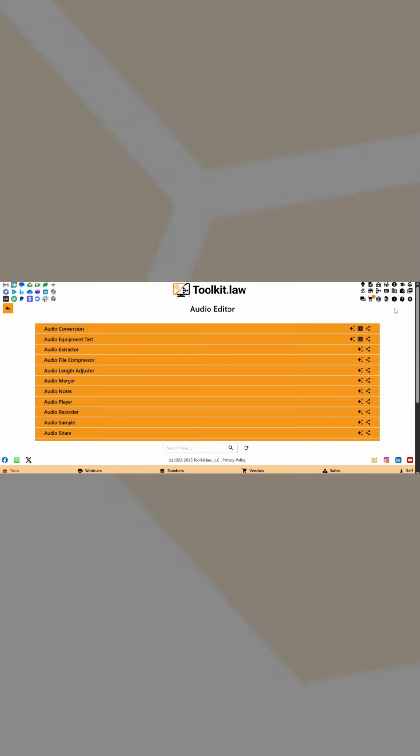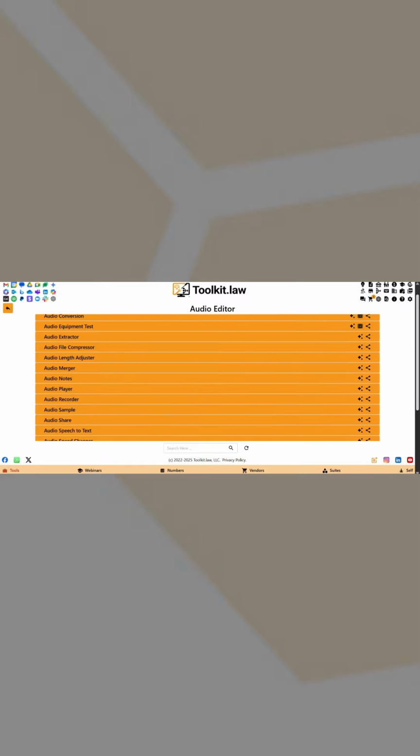Let's review how to use the audio sample accordion on the audio editor page of Toolkit.law. Select the Tools section, then the Audio Editor page. Click on the Audio Sample Accordion title bar to access this resource. Here, you can quickly preview and test your audio recordings directly in your browser, no downloads or external software required.